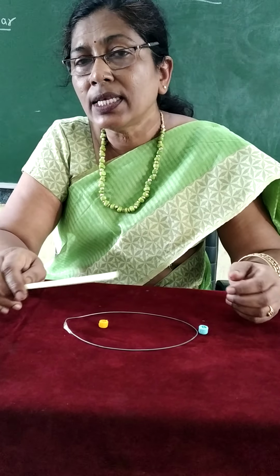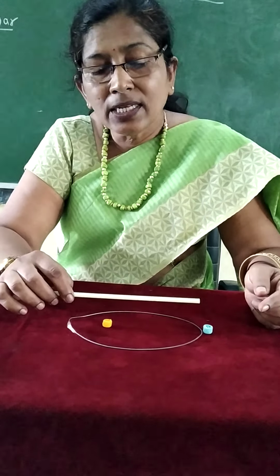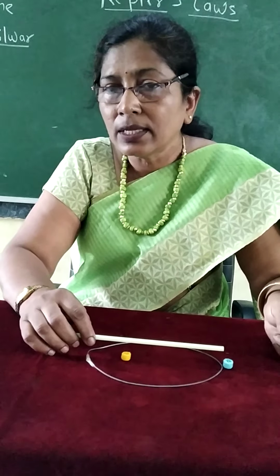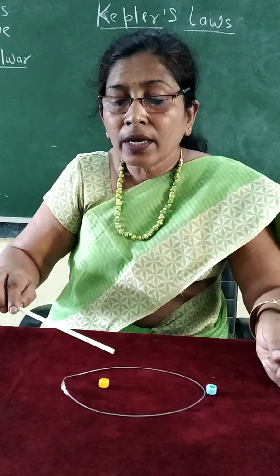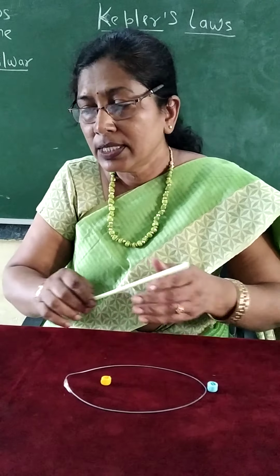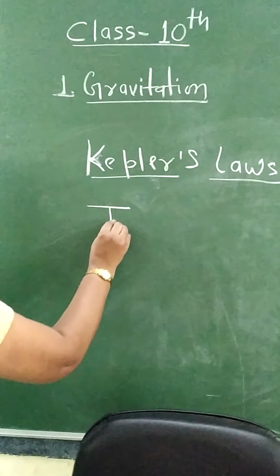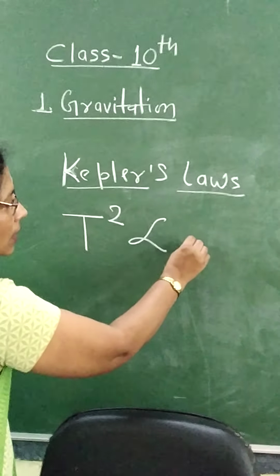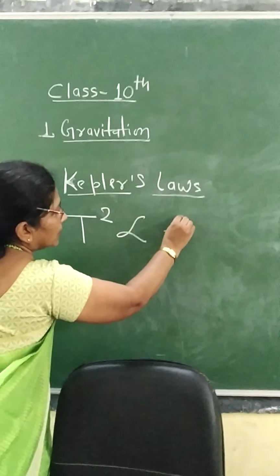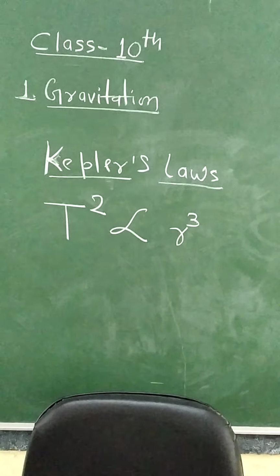He stated the relation between the revolution period and the distance between planet and sun: the square of the revolution period is directly proportional to the cube of the average distance.